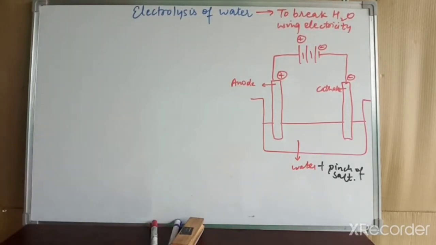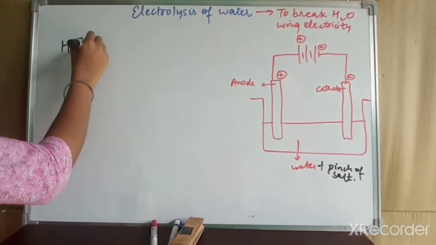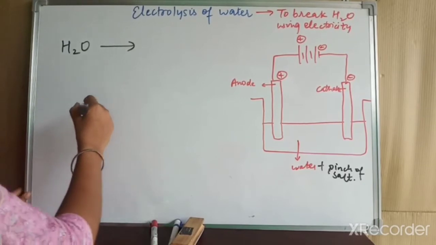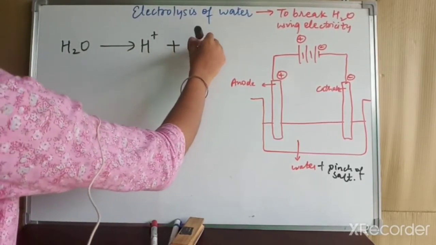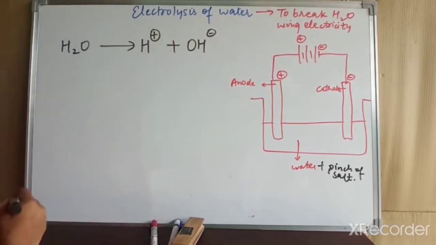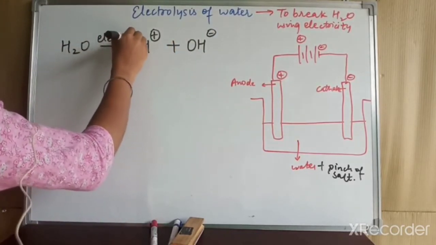Next we will study what actually happens during the electrolysis of water. Again, reduction and oxidation reactions take place and then our products are formed. When we pass electricity through the water, it dissociates, or decomposes, into H+ and OH- ions. So water gives us H+ and OH- ions when we pass electricity through it.